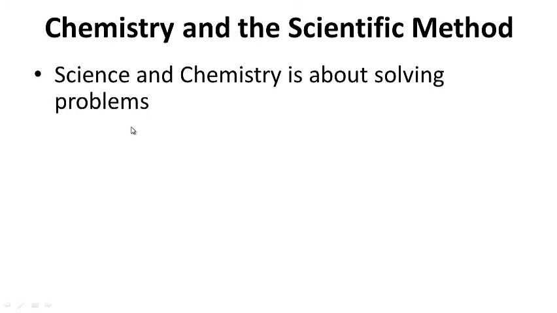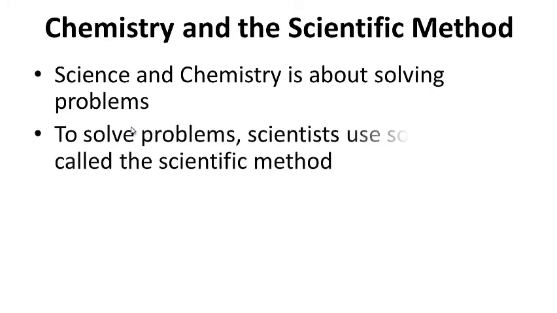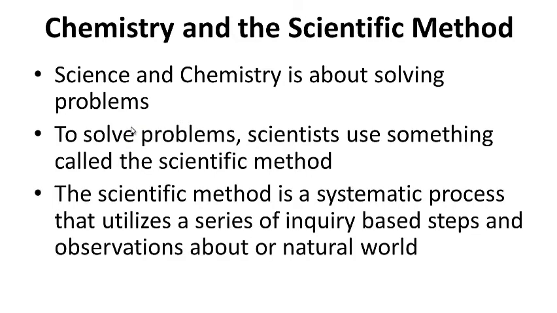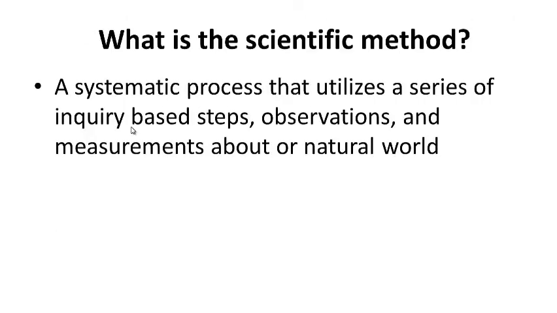Chemistry and the scientific method. Science and chemistry is about solving problems. To solve problems, scientists use something called the scientific method. The scientific method is a systematic, orderly process that utilizes a series of inquiry-based steps and observations about our natural world. Once again, the question will go on your notes on the left-hand side. The answer will go next to it on the right-hand side. Go ahead and pause this while you write. I'm going to move on.